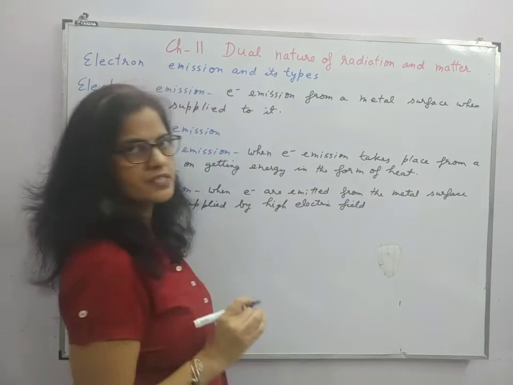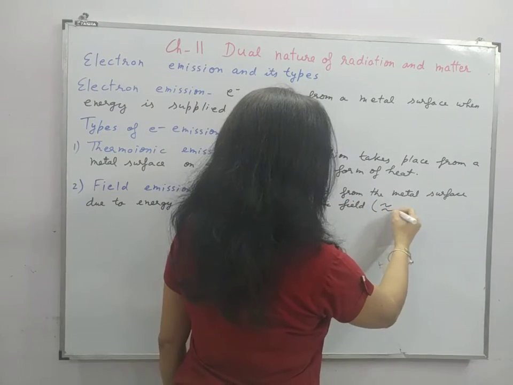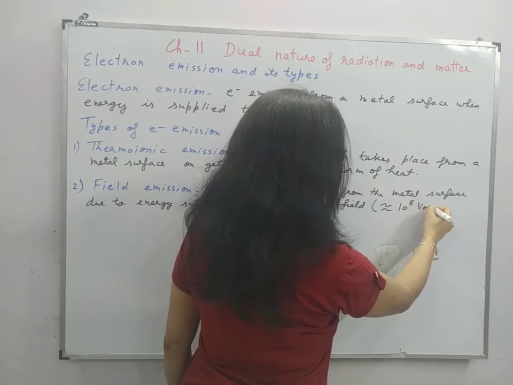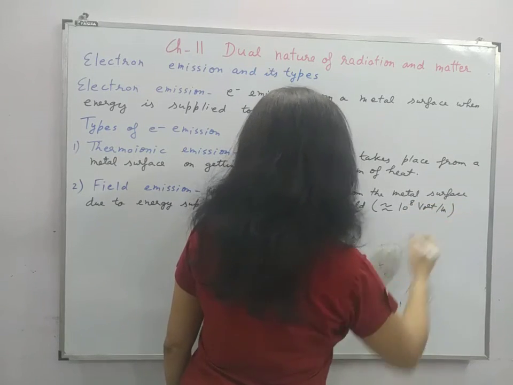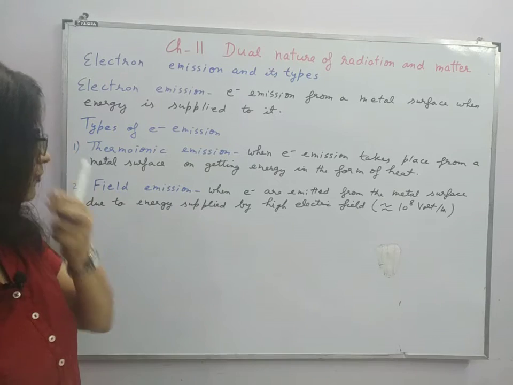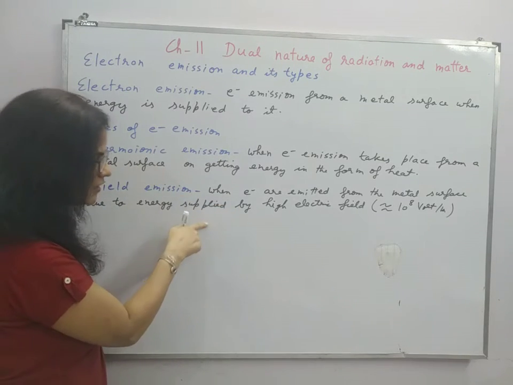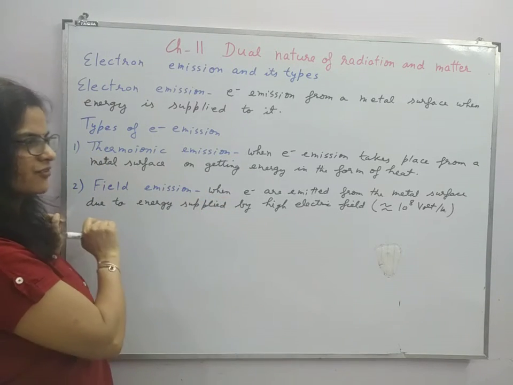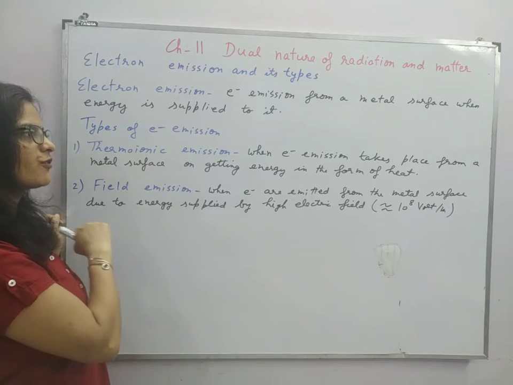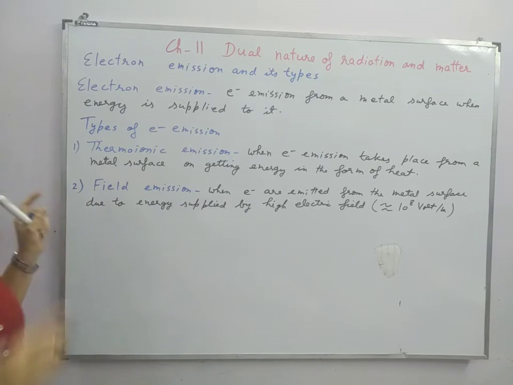High electric field means what order? Nearly 10 to the power 8 volt per meter. This is the order of the electric field when it is supplied. The energy of this high electric field is supplied and the electrons are emitted from the metal surface, and this kind of emission is called field emission.